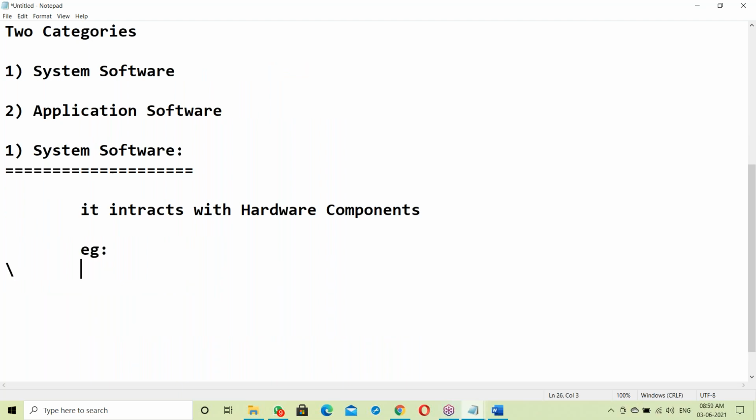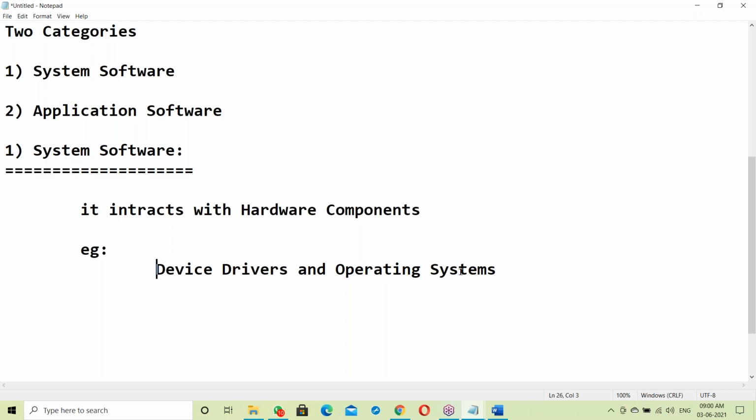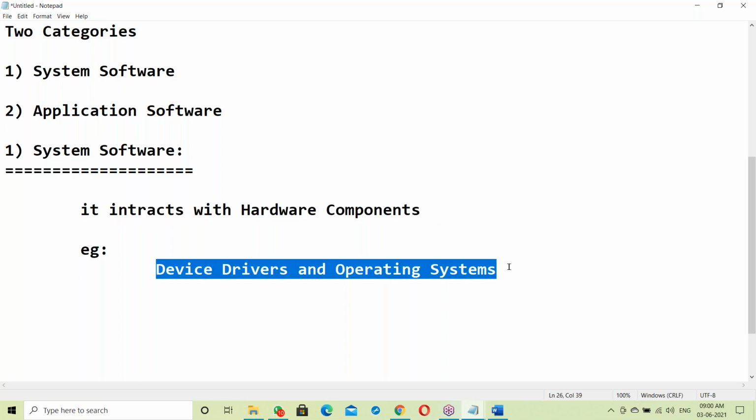For example, device drivers and operating systems come under this category.